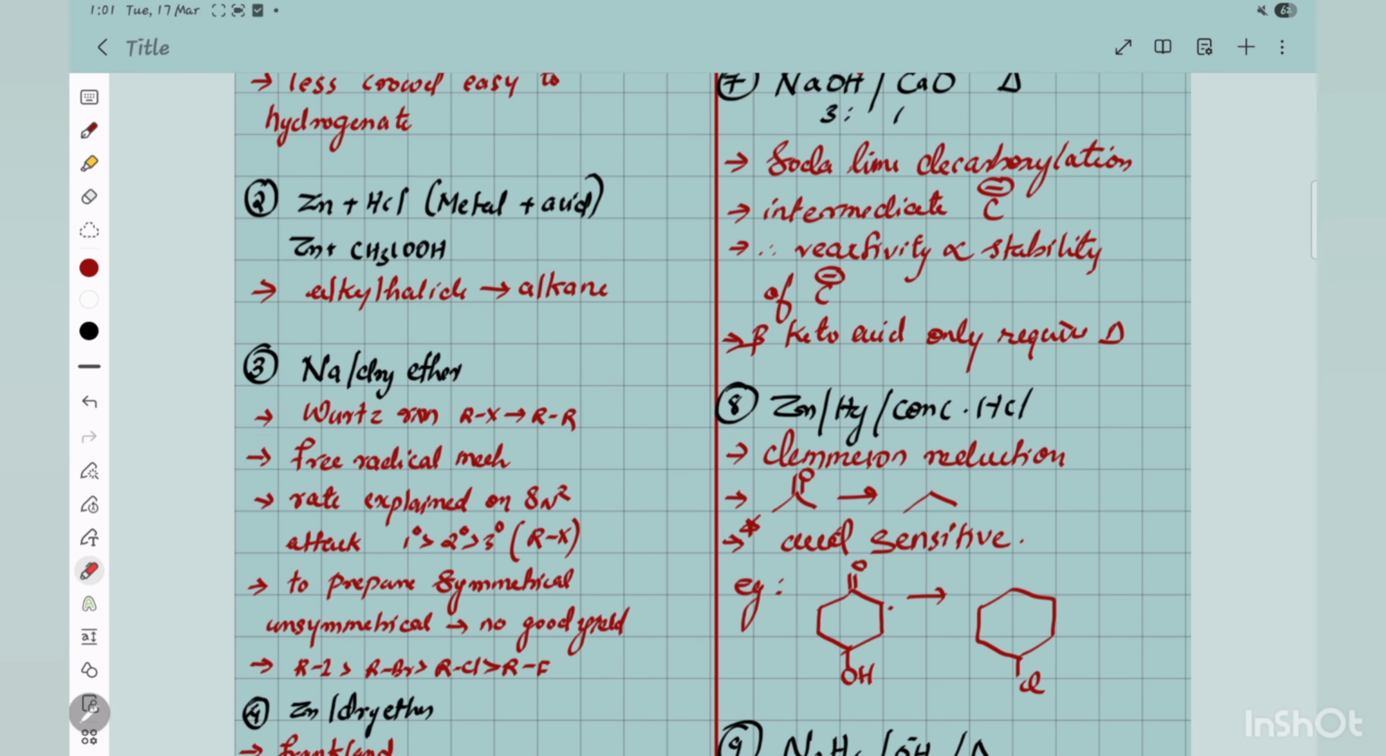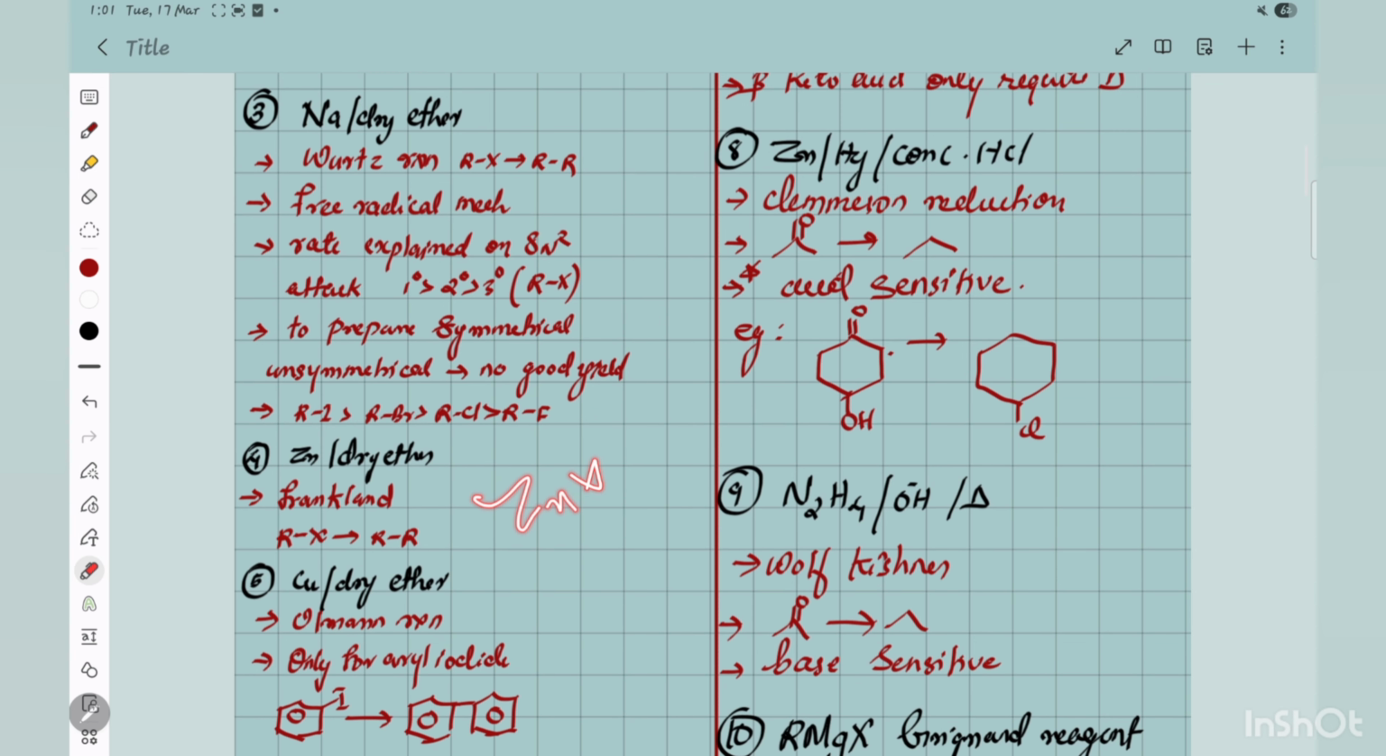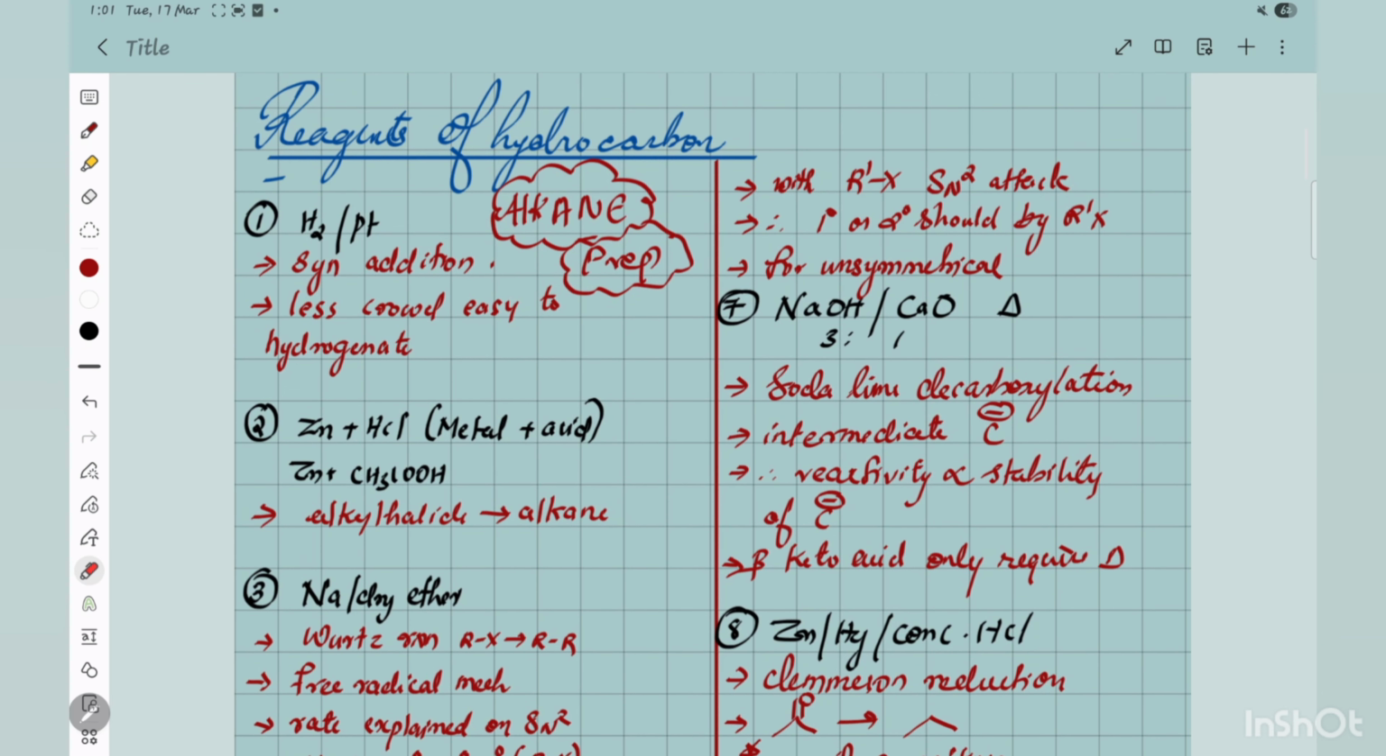Example, zinc in dry ether, Frankland. The mechanism is not provided much, so no need to worry. And in the same way, whatever you are getting is the same kind of thing. It's just that Zn and X2 is removed. That's it. Now, copper in dry ether, Ullmann reaction, only for aryl iodides. These are all direct ones. When I am getting this particular thing with this, you should know what that reaction is.